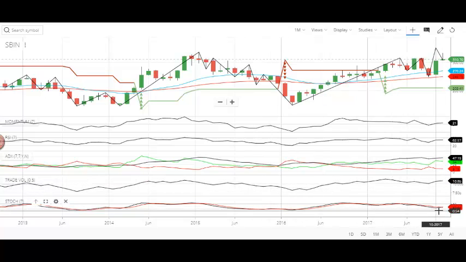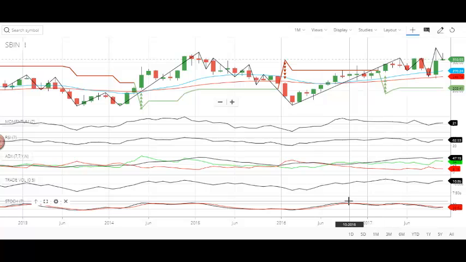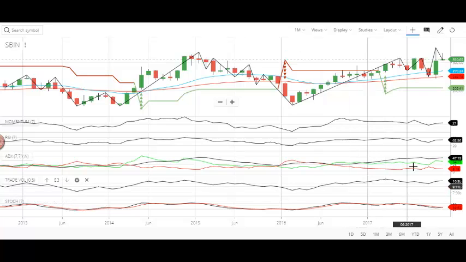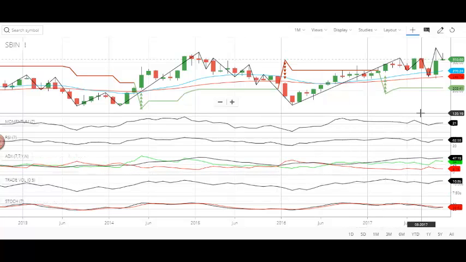In the stochastic, the signal line, the slow line, is on top of this, and unless this black line crosses this red line, we cannot expect a positive trend. So this black line has to cross the red line, and it has to come on top of the red line.